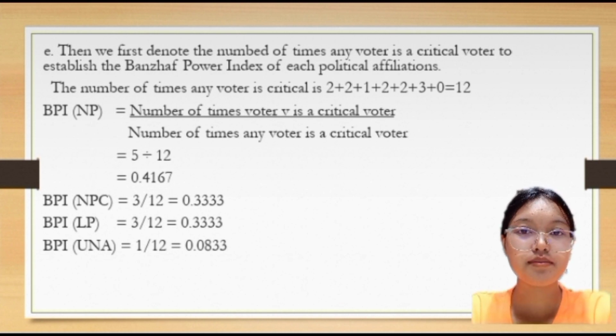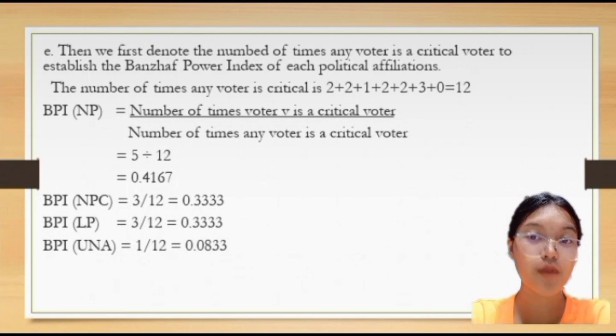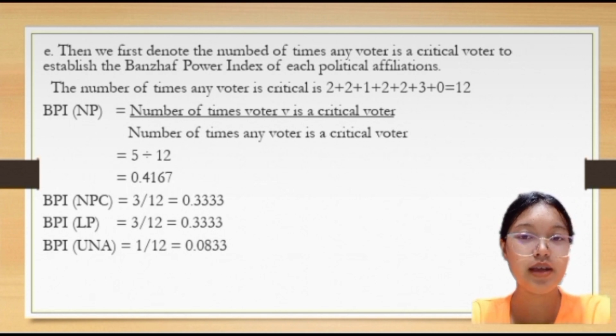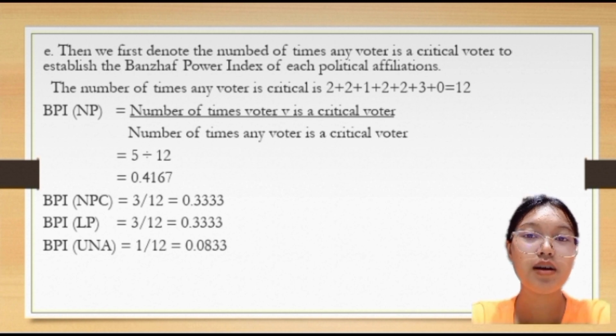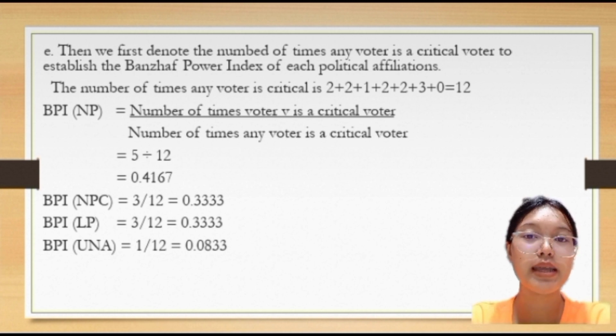That equals 5 divided by 12, which equals 0.416. Where did I get the 5? I simply count how many times NP is a critical voter, and so on. BPI of NPC equals 3 over 12, which equals 0.3333. BPI of LP equals 3 over 12, which equals 0.3333. BPI of UNA equals 1 over 12, which equals 0.0833.